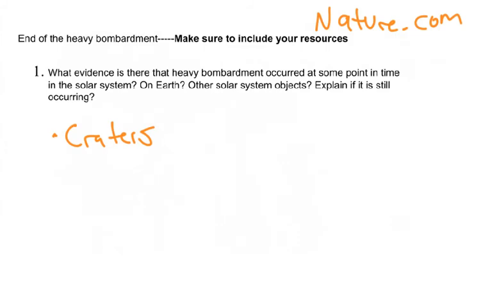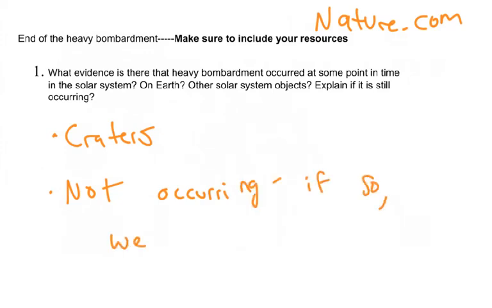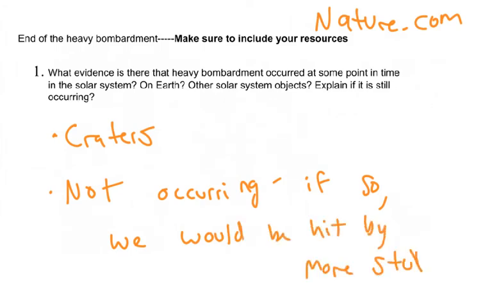So I would say that it's likely not occurring, because if so, we would be hit by more stuff. I could be off on that, and I'm hoping Mr. Carlander will give us more information on that in class.